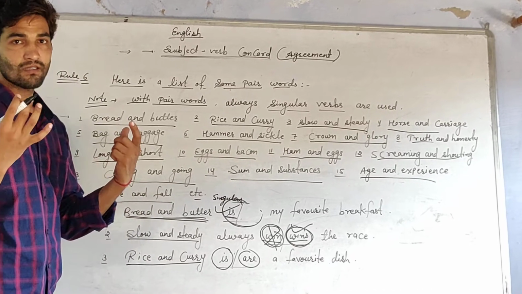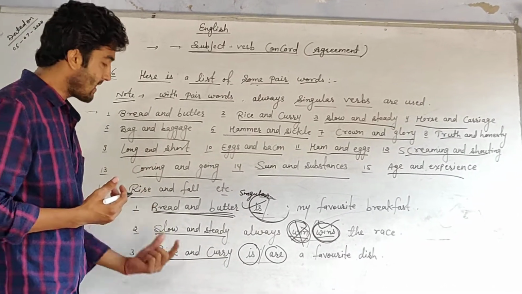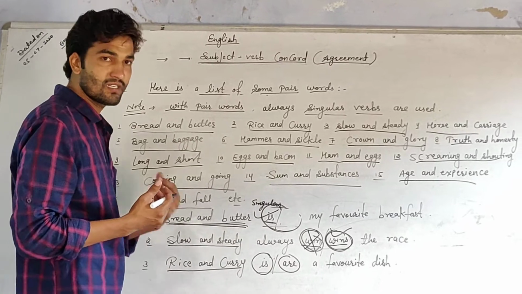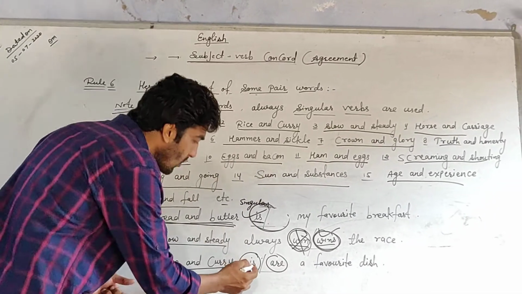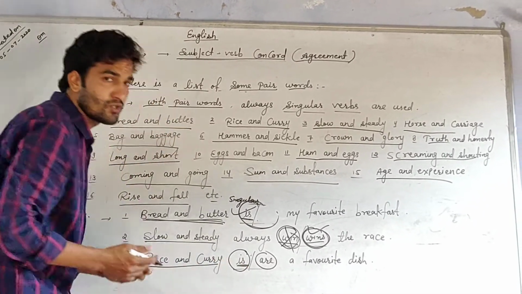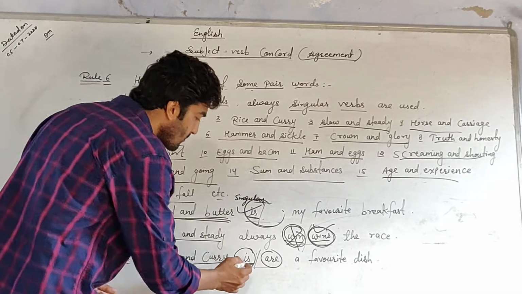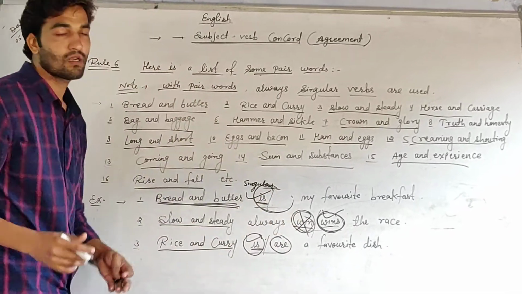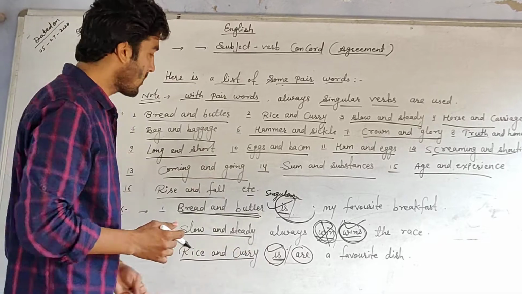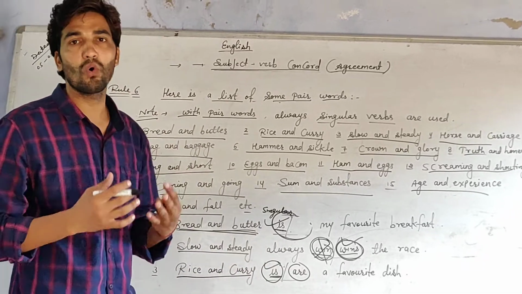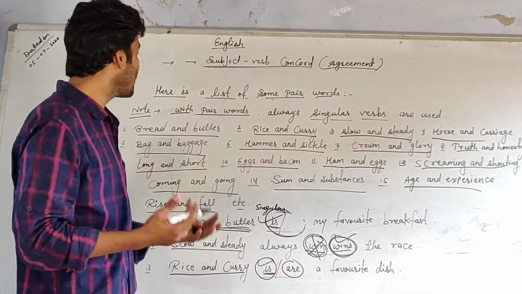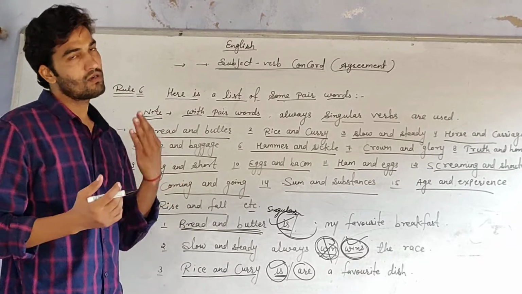This is a singular subject, so with a singular subject we take a singular verb. So "is" is the singular verb, and the correct answer is "is". I hope that you are all getting this rule number 6 very easily.